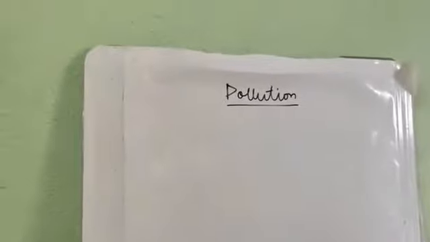Today I'll go with the second part of the chapter, Environment and its Resources and their Conservation, that is the types of pollution. I will discuss it in this video. So let's not waste any more time and let's get started with the chapter. Now we will start with the second part of the chapter, that is the types of pollution.